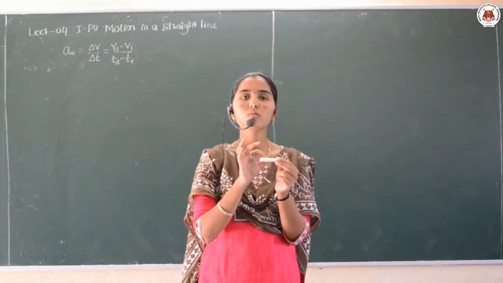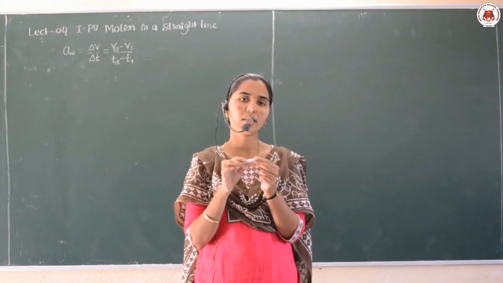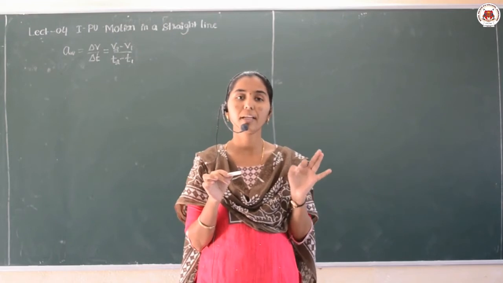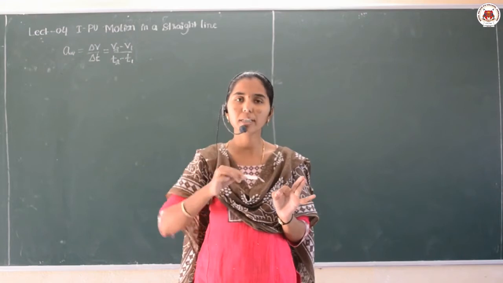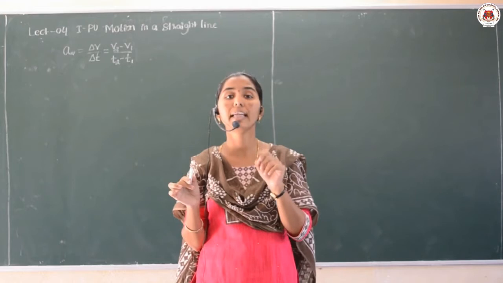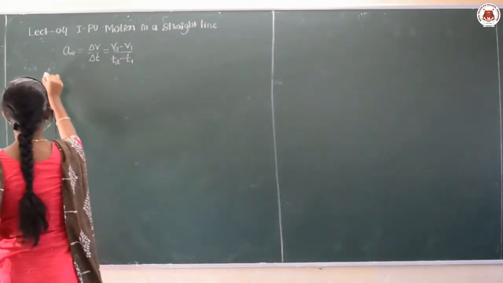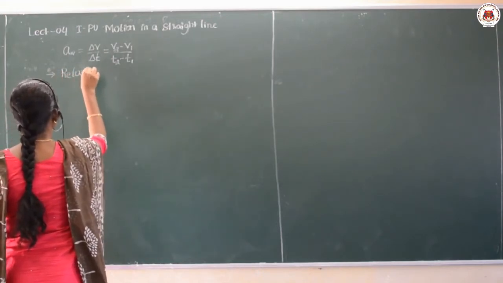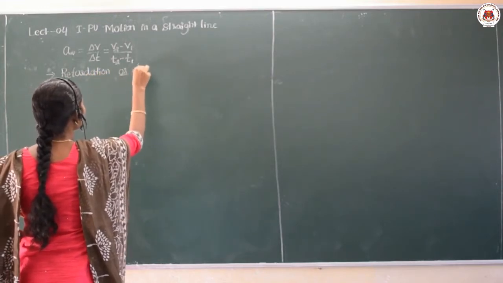Therefore, during this what happens? If the velocity decreases, acceleration also decreases. So this is taken as a negative acceleration. When an object is thrown vertically upward, the acceleration is called a negative acceleration, and the negative acceleration is also called retardation or deceleration.